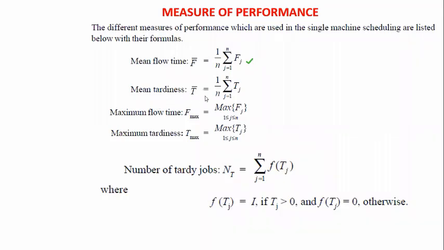The mean tardiness is T equal to 1 by n sigma Tj, where Tj means tardiness. The maximum flow time we take as the maximum of the flow times, and the maximum tardiness is the maximum of the tardiness. The number of tardy jobs we calculate with NT equal to sigma f of Tj, where f of Tj is equal to 1 if Tj is greater than 0, and f of Tj equal to 0 otherwise. So this is about the scheduling concepts.